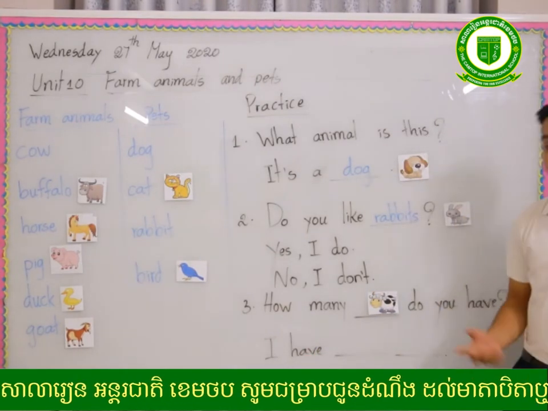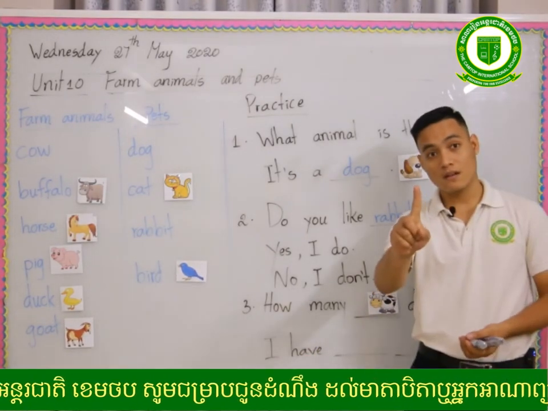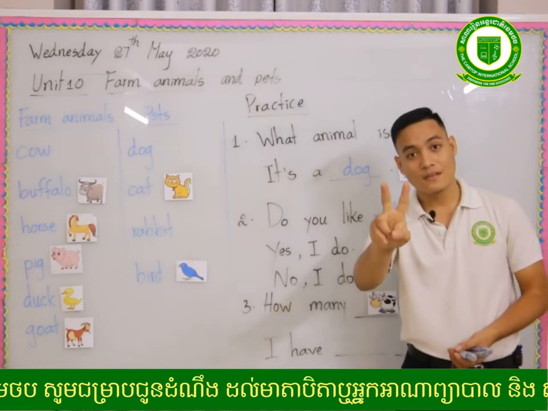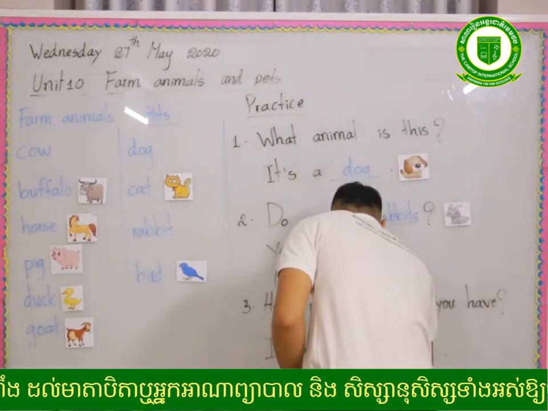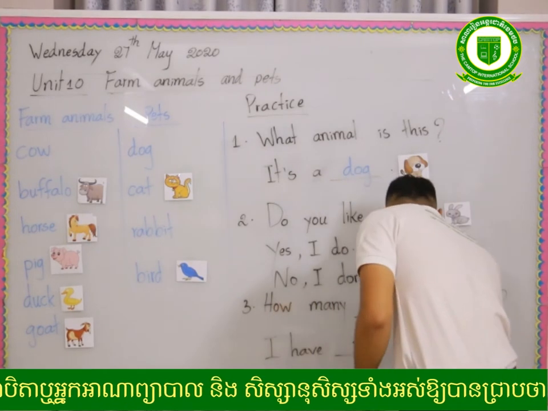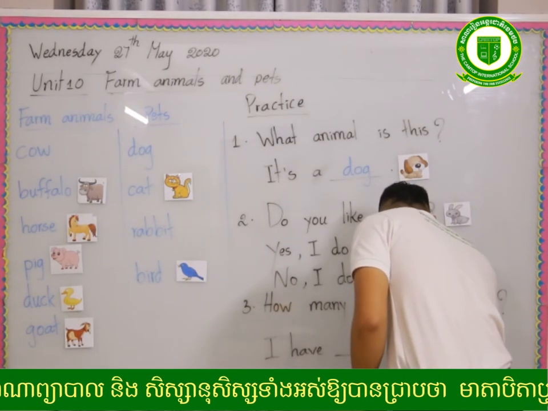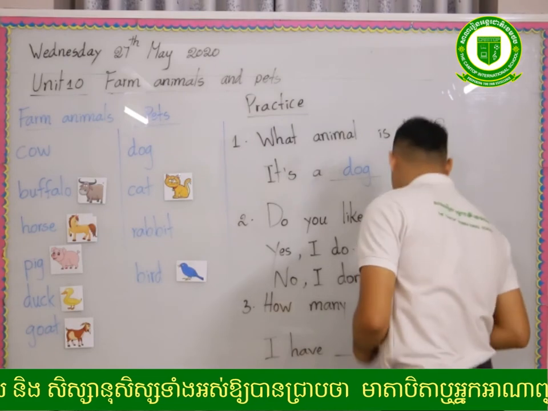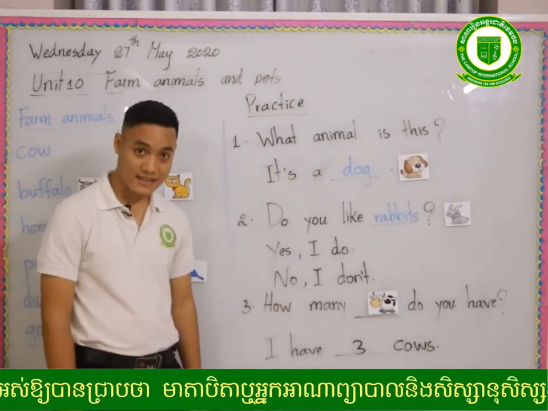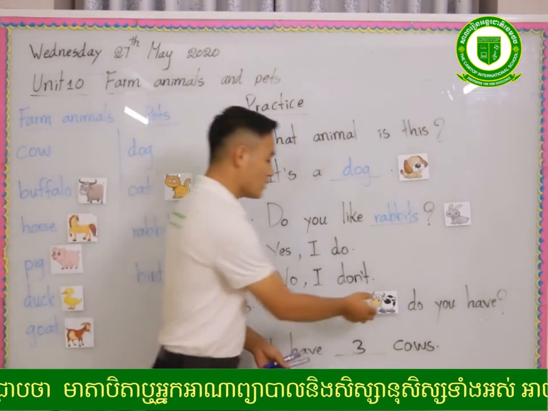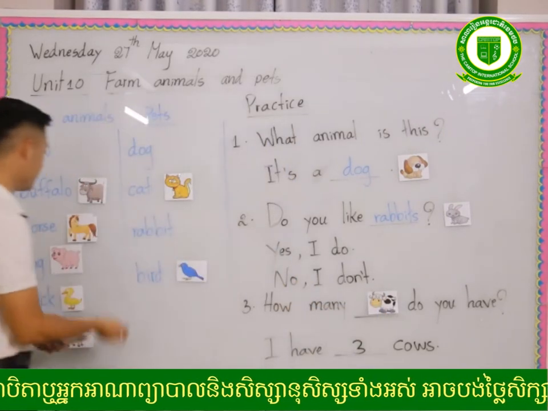I have how many cows? You have 1? You have 2? You have 3? If you have 3, you complete 3. I have 3 cows. You understand? Yes. Now I will change the word cow to the word duck.